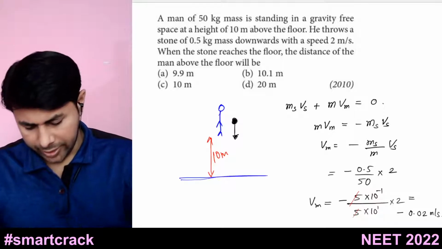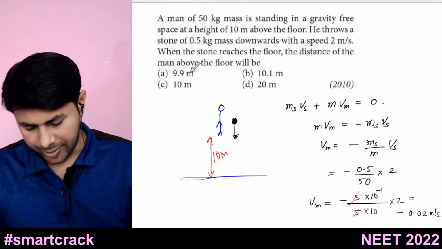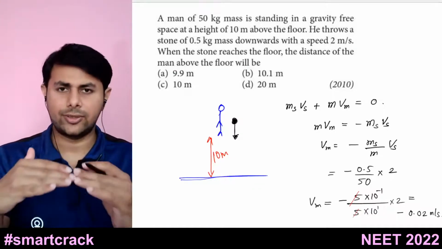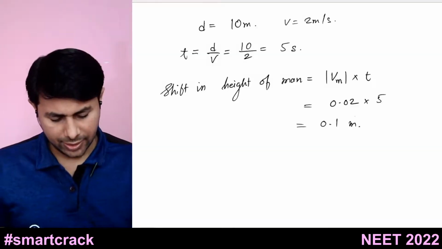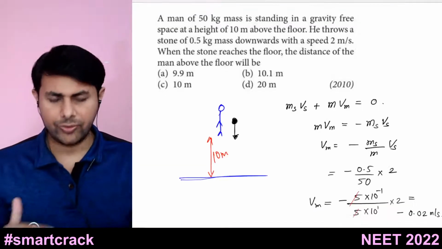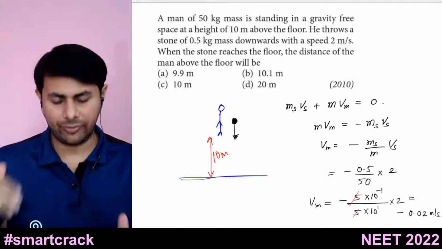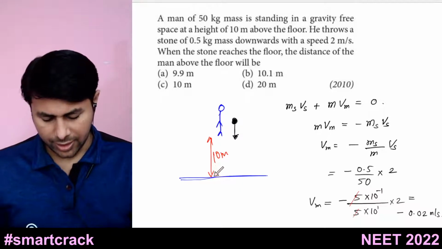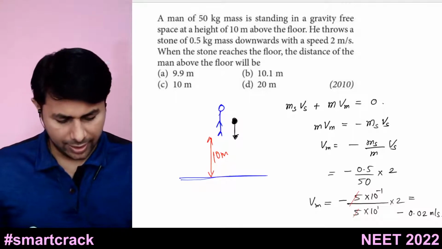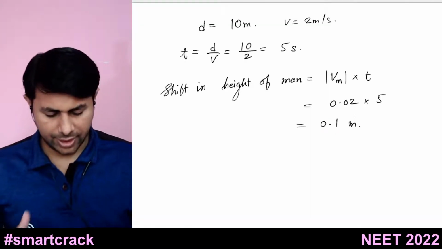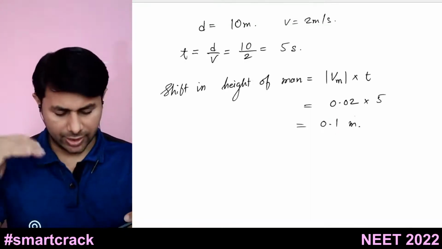Yeah, but we want the distance of the man above the floor. The man will shift by 0.1, but we want the height at which the man will be. Earlier it was 10 meters and now he is moving further by 0.1 meter.